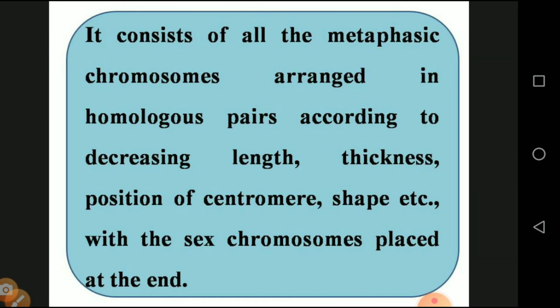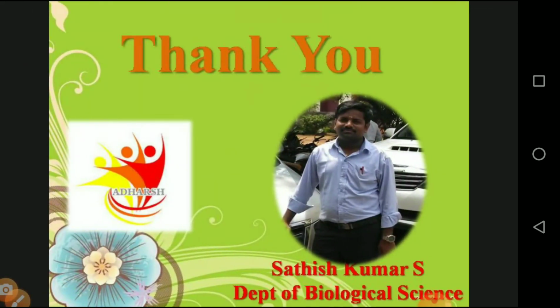Then it consists of all the metaphasic chromosomes arranged in homologous pairs according to decreasing length, thickness, position of centromere, and shape, with the sex chromosome placed at the end. So from chromosome number 1 to 23, all other chromosomes are available in this region. It may change, but the 23rd position is always the sex chromosome, which is always last.